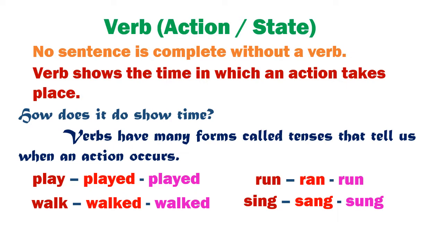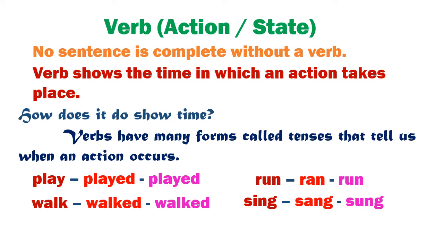Now you see, in the first set of these words, play and walk, you can form the past tense and past participle simply by adding ed to the verb. Such verbs for which the past and past participle forms can be formed simply by adding ed to the verb are called regular verbs.